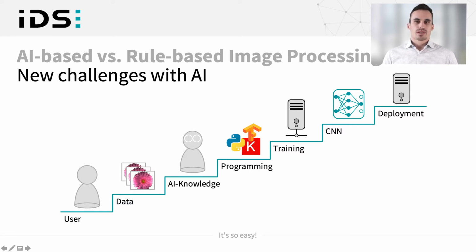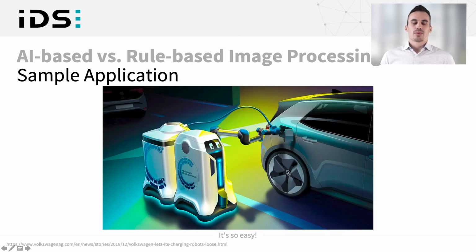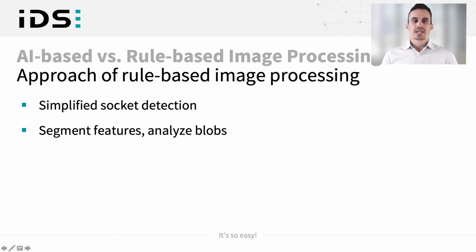So you can also make it shorter with specific tools, like the one from IDS, which makes it easier to train a neural network. But you will learn more about this in another session. So in this case, to compare those two approaches, I have a sample application for automated charging of electric vehicles. To make it easier to explain, I simplified it with a socket detection.